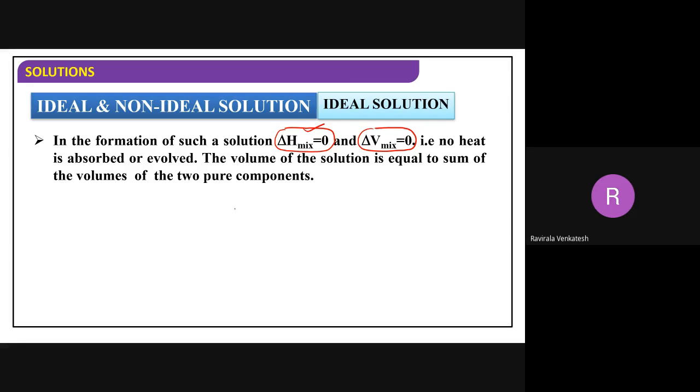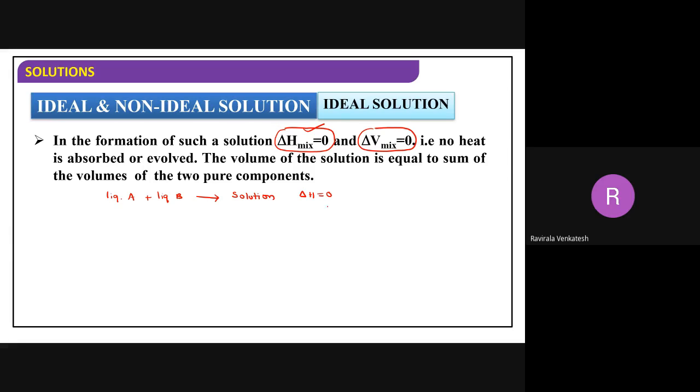Whenever I'm adding liquid A and liquid B to get a solution, heat is neither absorbed nor released. Delta H in this process is 0.